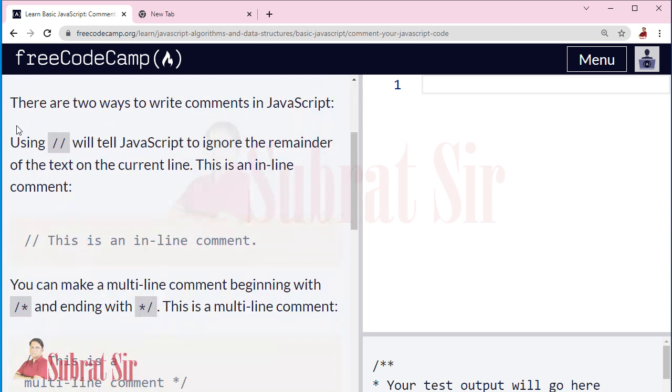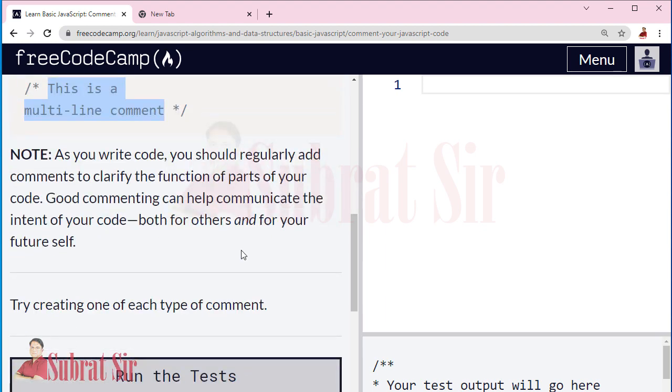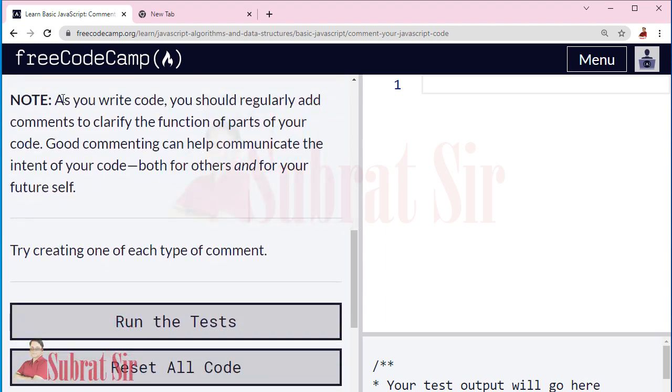In JavaScript, there are two ways to write a comment. Number one, we can use double slash. This is called an inline comment. And the second one, we can use forward slash, asterisk, and asterisk, forward slash, and within this we can write our comment. This is a multi-line comment. As you write code, you should regularly add comments to clarify the function of parts of your code. Good commenting can help communicate the intent of your code, both for others and for your future self.